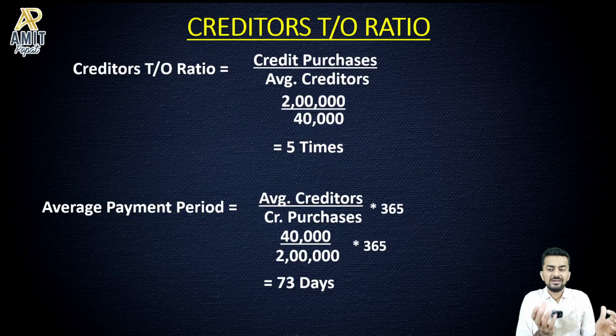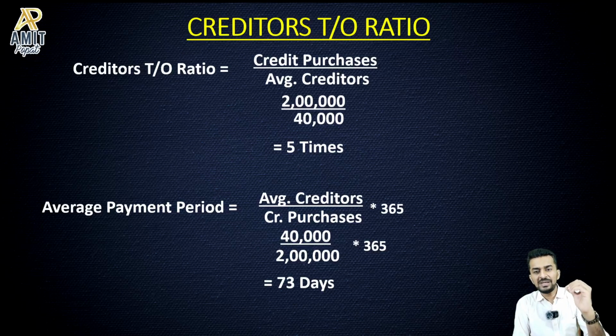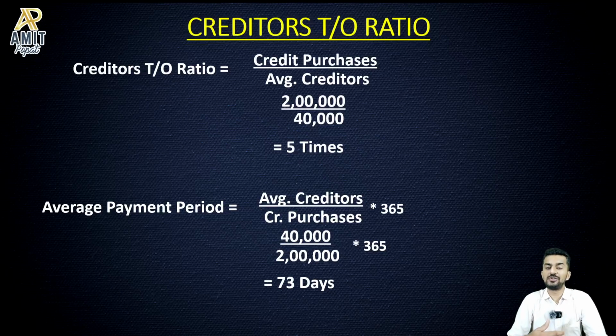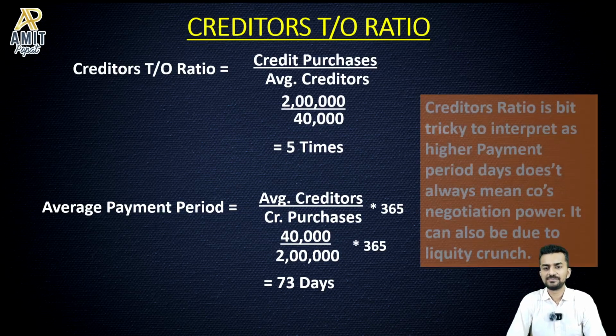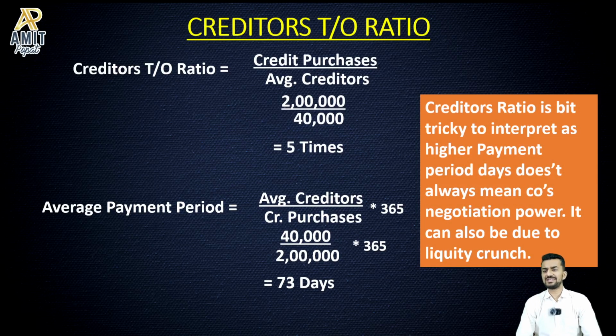So if you can just correlate the journey that we are having, we started off with a simple income statement, balance sheet, then we calculated ratios, and now we are saying that even ratios are not good enough. You got to be subjective, you got to have an analyzing mind, right? So the thing I discussed, creditors ratio is a bit tricky to interpret, as a higher payment period doesn't always mean the company's negotiating power. It can also be due to a liquidity crunch.